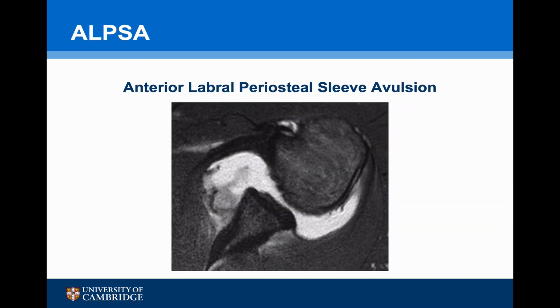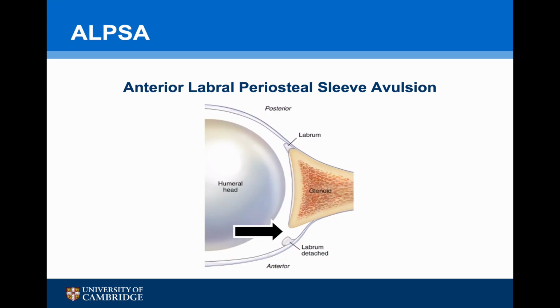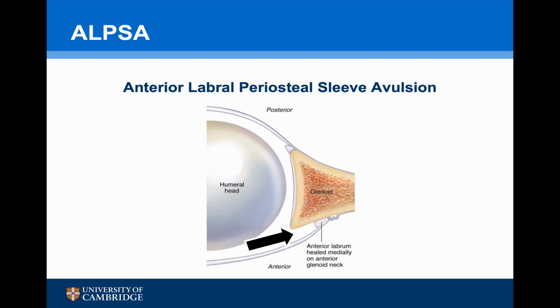There is a particular variant of a Bankart tear which is known as an ALPSA lesion, an anterior labral periosteal sleeve avulsion. This occurs in patients that are skeletally immature. Rather than the capsular labrum tearing off, the periosteum is stripped off of the glenoid. As a result, the anterior labrum can heal more medially on the glenoid, and this can have issues with regards to subsequent surgery and should be taken into consideration.